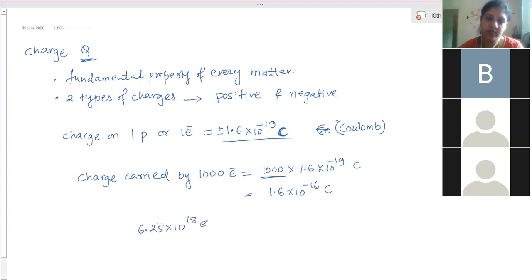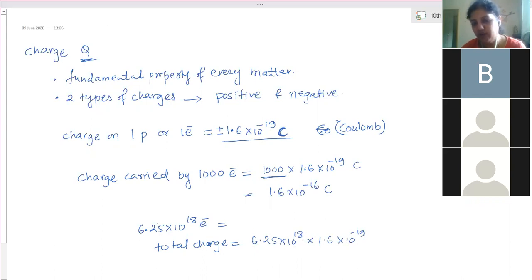Then what is the charge carried by them? 6.25 into 10 to the power 18 into 1.6 into 10 to the power minus 19. You are multiplying the total number of electrons with the charge on one electron, right?